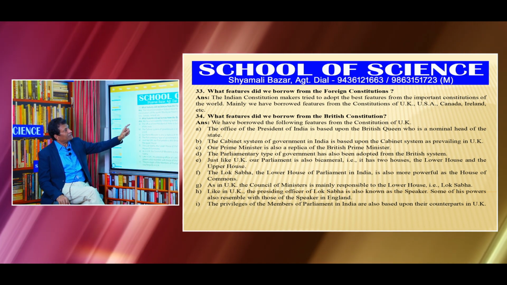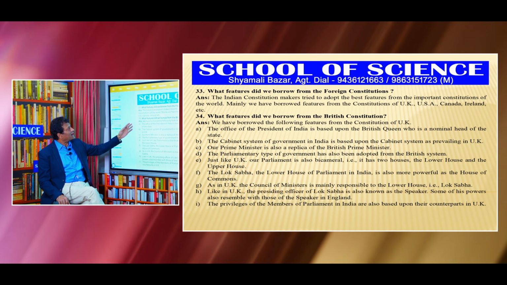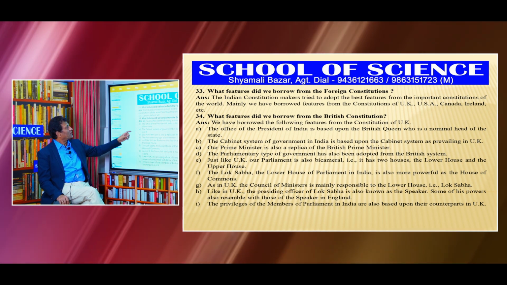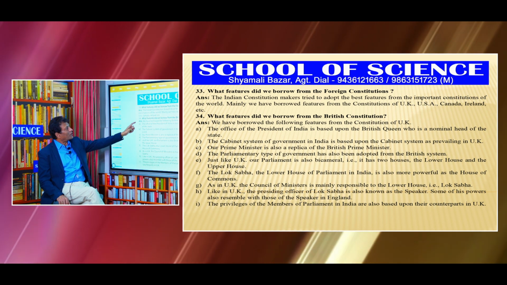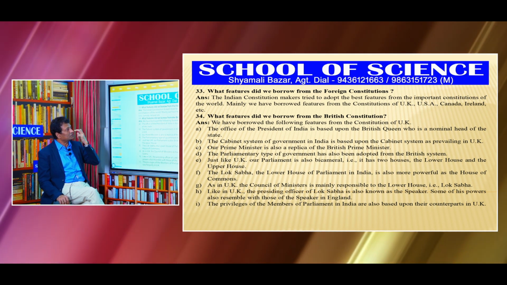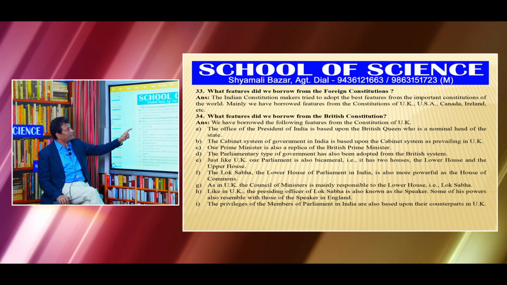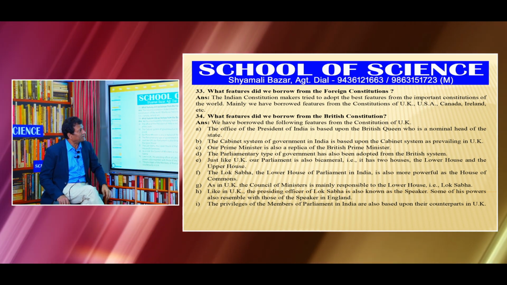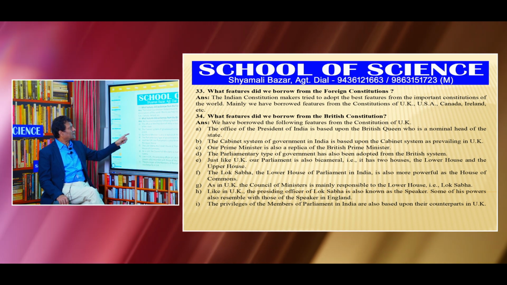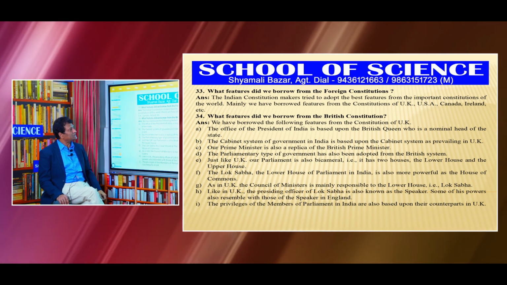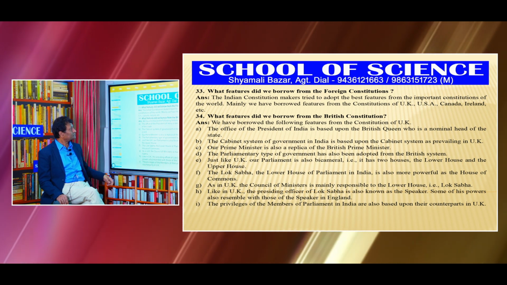Mainly, we have borrowed features from the constitutions of UK, USA, Canada, Ireland, etc. What features did we borrow from the British Constitution? We have borrowed the following features from the Constitution of UK. 1. The office of the President of India is based upon the British Queen, who is a nominal head of the state. The cabinet system of government in India is based upon the cabinet system as prevailing in UK.